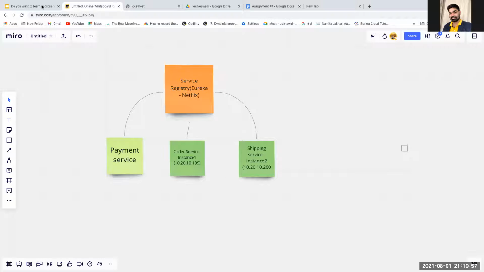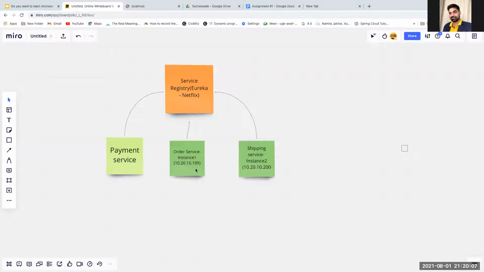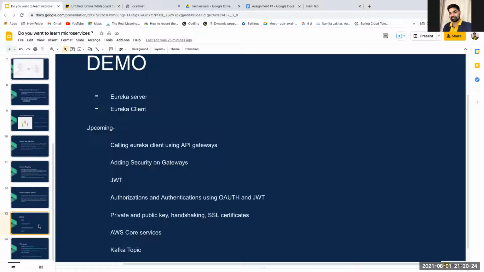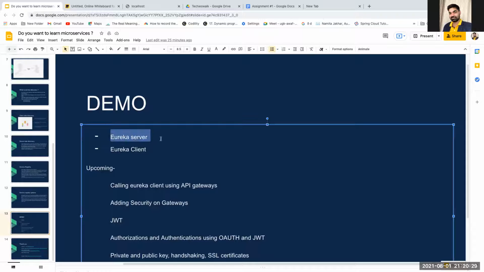Now let's go back and then we will start the demo. Even for the service registry, we have two options. You can register yourself to the service registry, so this order service and shipping service can register directly with the service registry. Or there is a third-party registrar who will register the services with the service registry. There are two ways. We will talk about self-registration now. So no worries. Now we will go for the demo. First, we will create a Eureka server, which is our service registry.